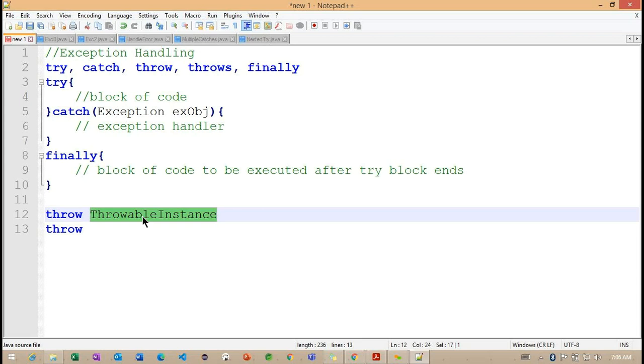Getting the point. The catch, we need to handle some location here. So we'll see how we can work with a simple example on this particular throw keyword.